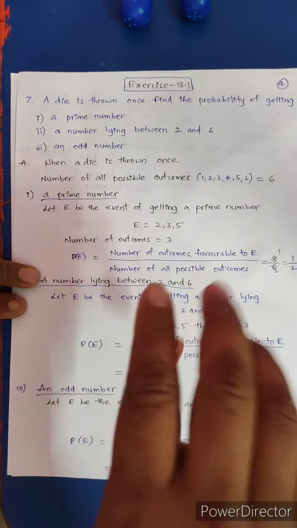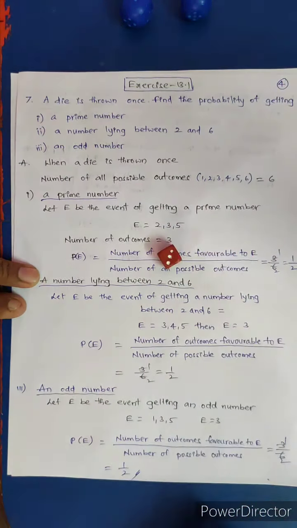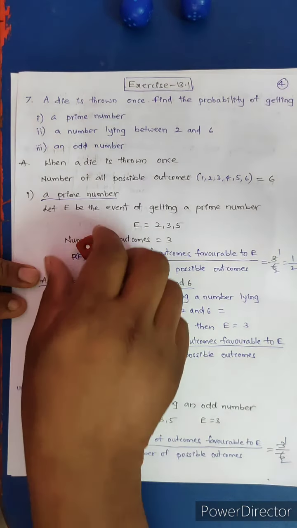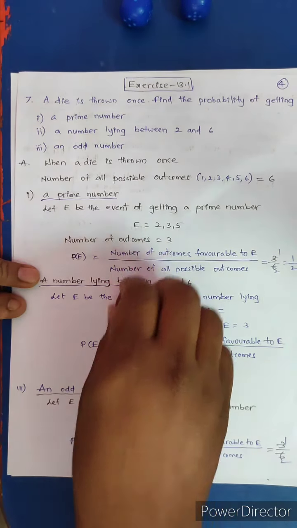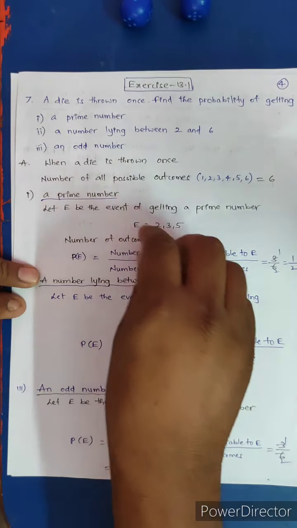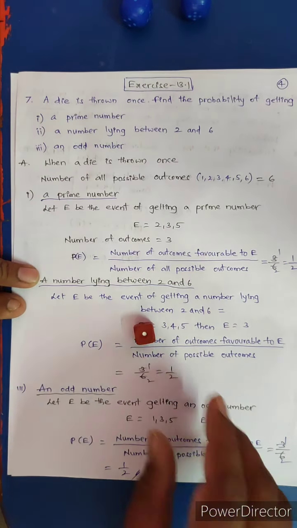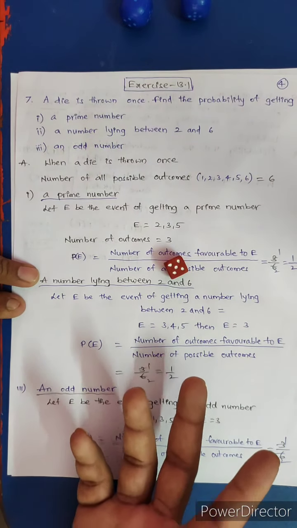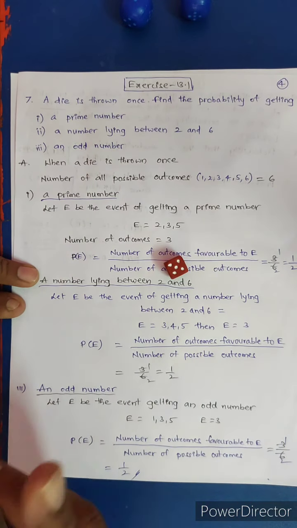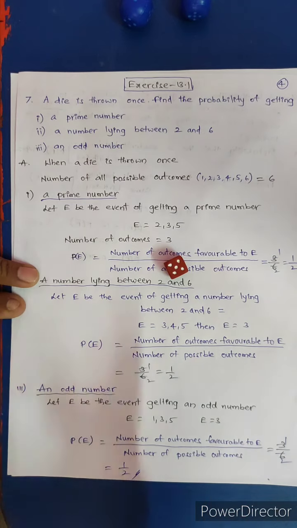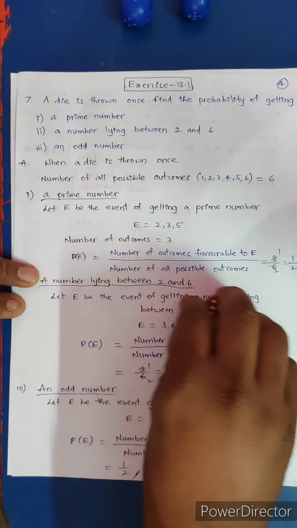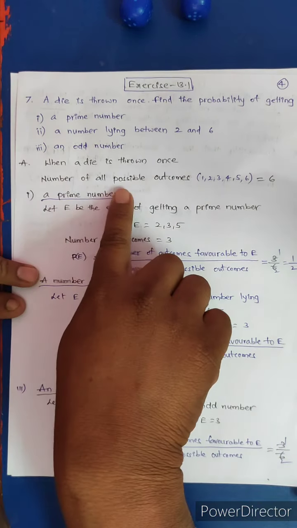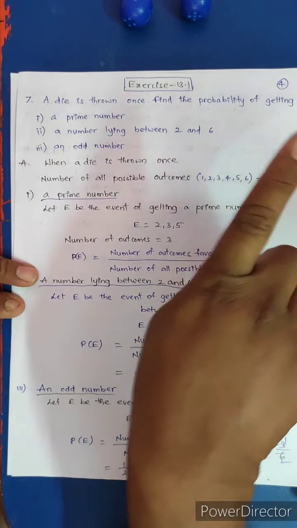So whenever you throw a die, you will get either 1 or 2 or 3 or 4 or 5 or 6. Only 6 numbers. So the number of all possible outcomes is 6.